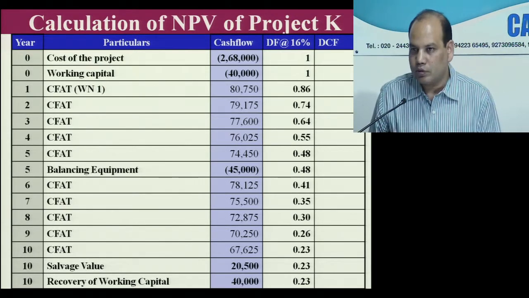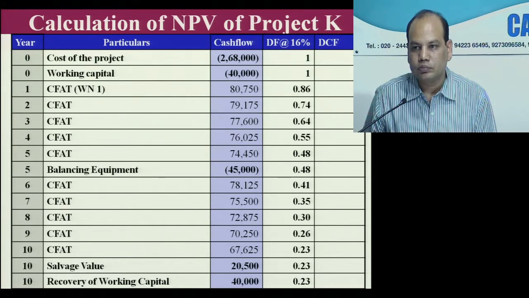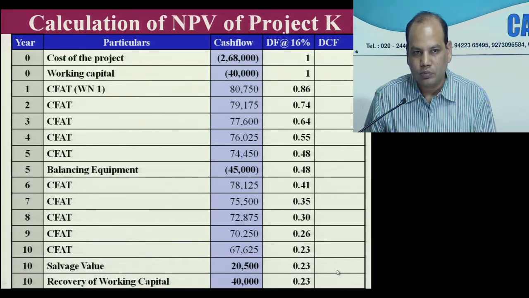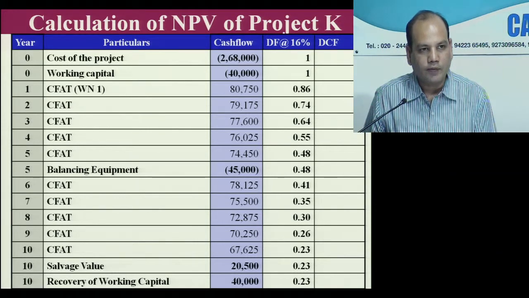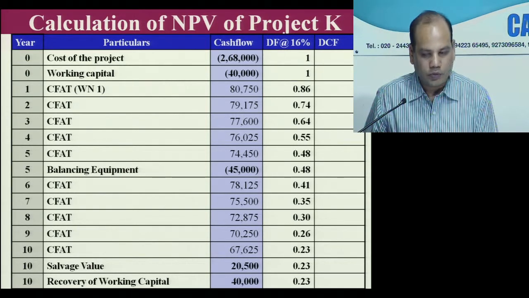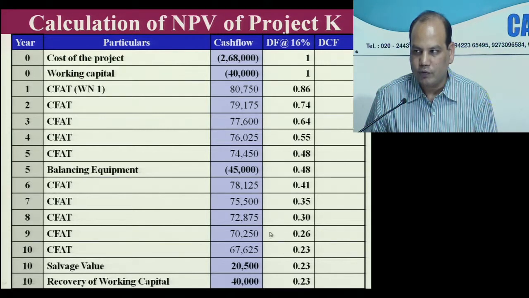The answer comes to how much? 54,685. No problem. 54,685. Positive. Is it positive? Is the total of the last column 54,685?